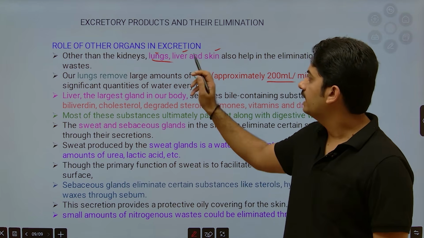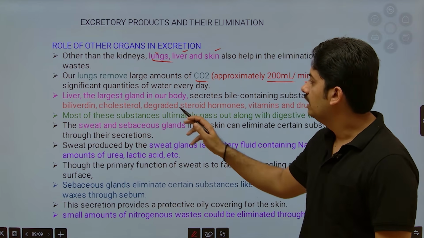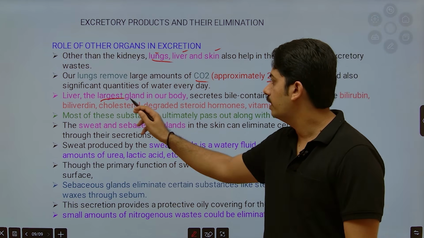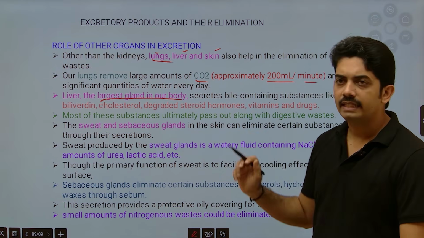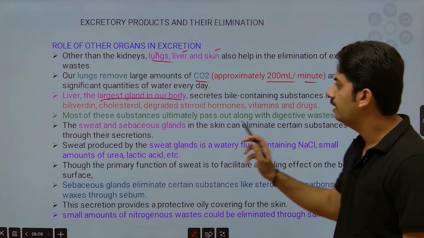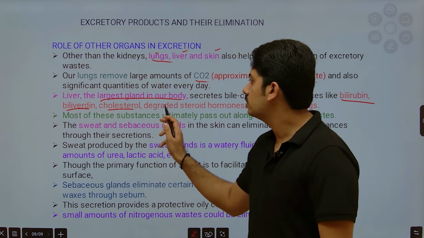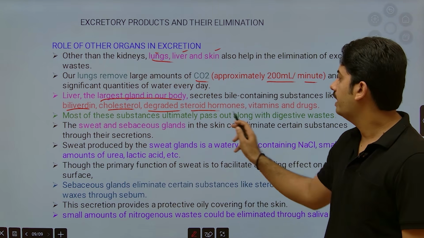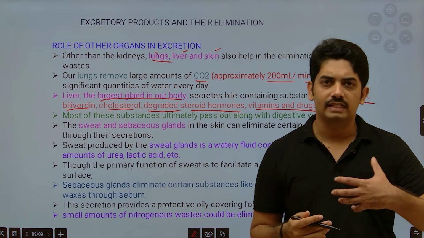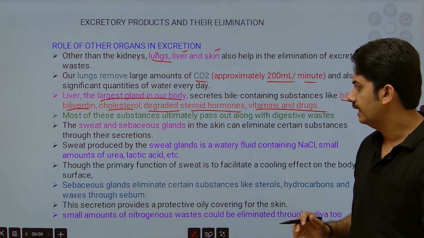How does the liver help in excretion? The liver is the largest gland of our body, this is important. It secretes bile containing substances like bilirubin, biliverdin, cholesterol, degraded steroid hormones, vitamins and drugs. These are mostly excreted out through the fecal material.